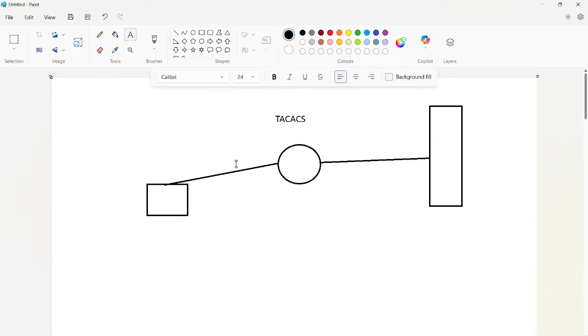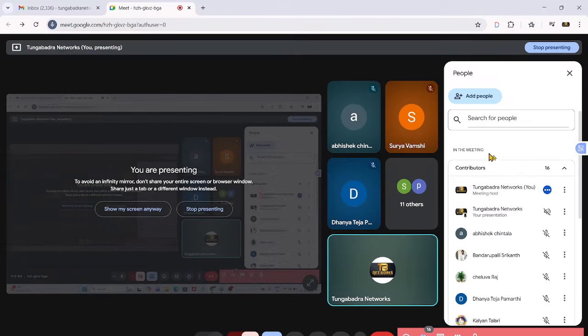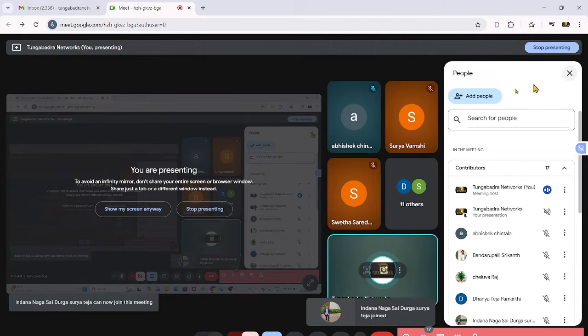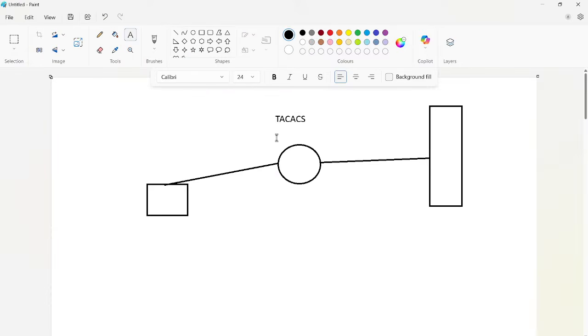Today we are going to discuss TACACS+. This is also one of the important protocols that we use to access networking devices. Yesterday we discussed RADIUS, right? In the same way, TACACS+ also works.